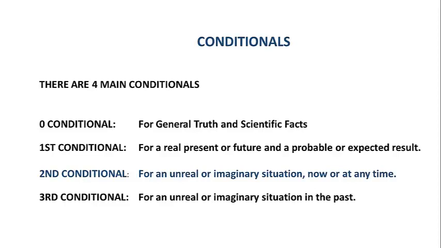The first conditional that we use for the real present or the future, a probable or expected result. The second conditional, which we use for an unreal and imaginary situation, now or at any other time. And the third conditional for unreal or imaginary situation, however, in the past.